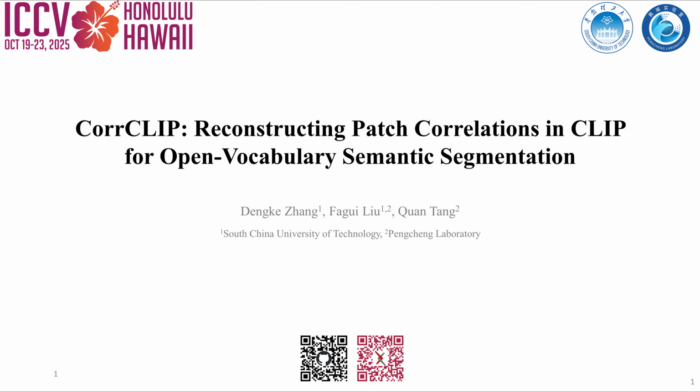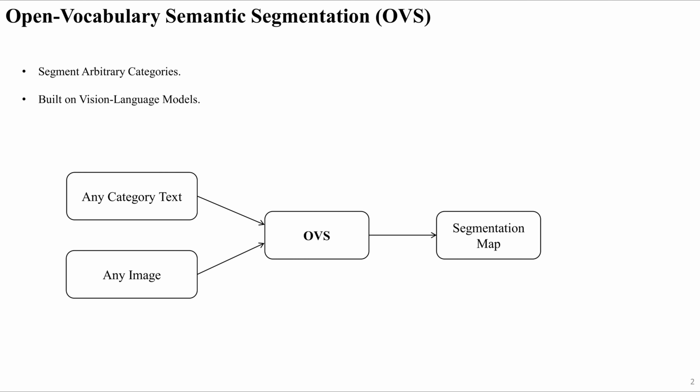I'm excited to present our work, CorrCLIP, a training-free method for open vocabulary semantic segmentation. The goal of OVS is assigning a semantic label to every pixel in an image based on text descriptions. It can identify and segment objects from a virtually unlimited range of classes.